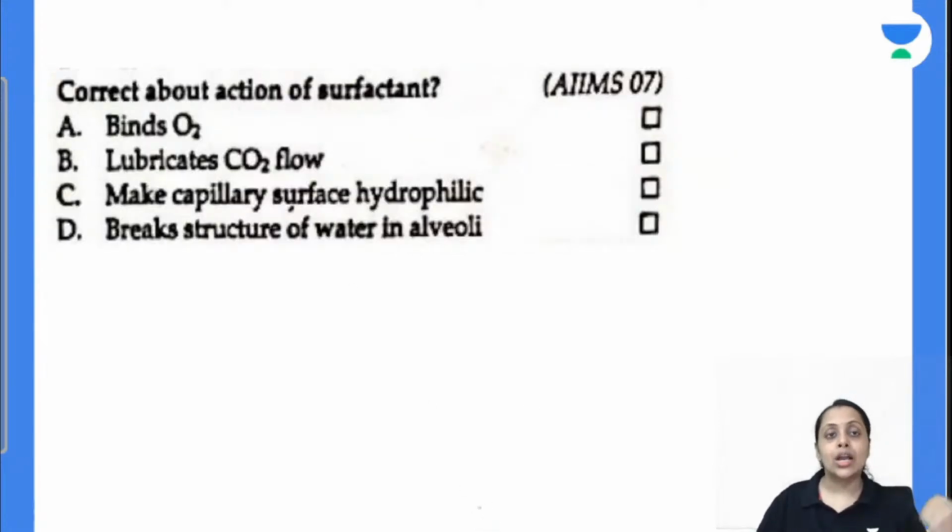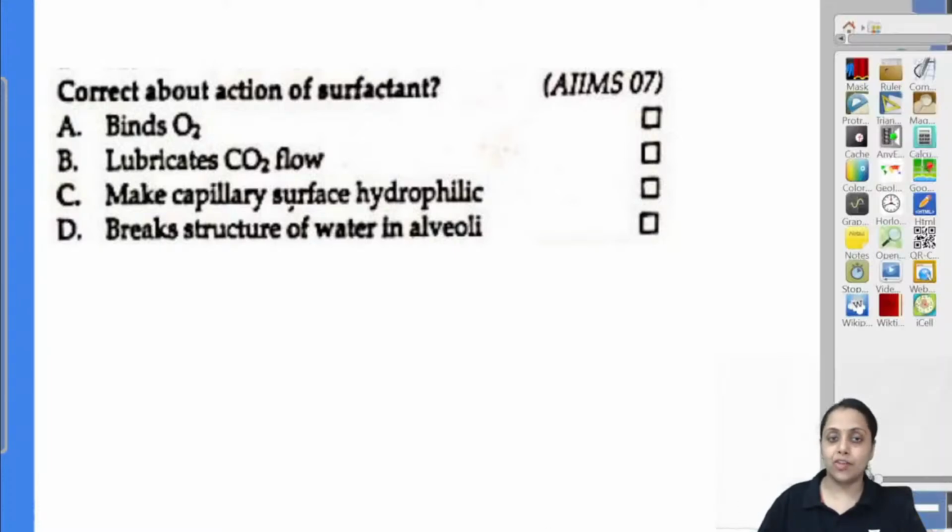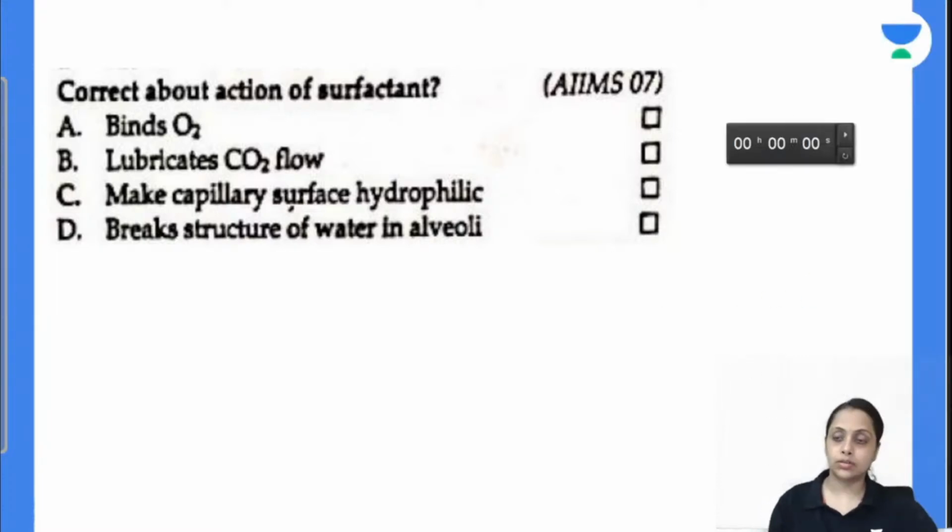Coming to the next one. Correct about action of surfactant. It binds with the oxygen, lubricates carbon dioxide flow, makes capillary surface hydrophilic, or breaks the structure of water in the alveoli. Correct statement about the action of surfactant.